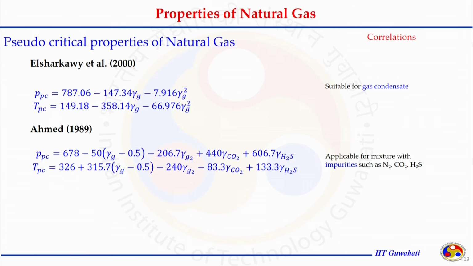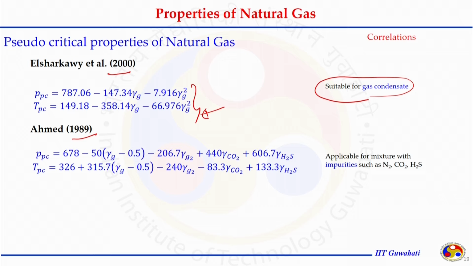Similarly, other expressions were given by Ahmed in 1989 and 2000. Both are of quadratic form and are suitable for gas condensate systems. We are dealing mostly with dry gas or gas with a very small amount of liquid present. So, this correlation is suitable only for gas condensate systems, where it will give a more reliable value.